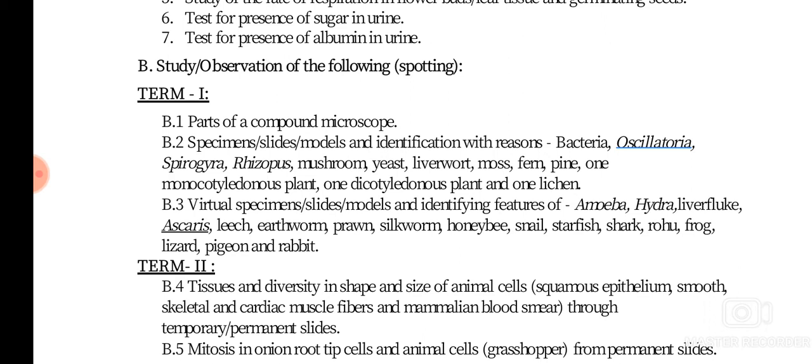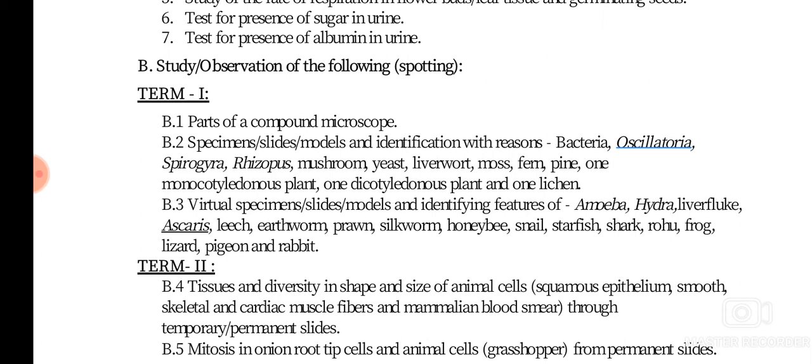For spottings, we will keep the specimens marked 1, 2, 3, or A, B, C. So 3 spottings will be there, and we will be sending you to identify them. You will have to see the specimen, identify it, and write the comments on what basis, what are the special characters of the given specimen. And then you have to identify.